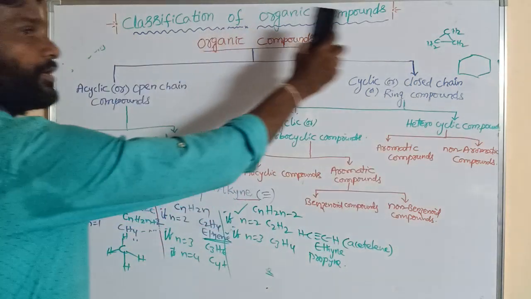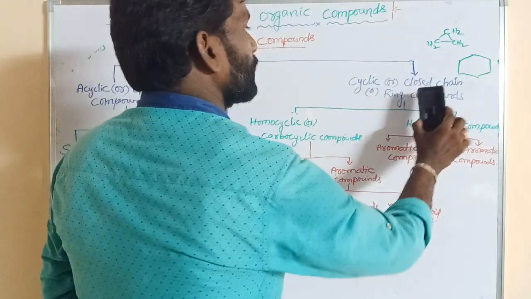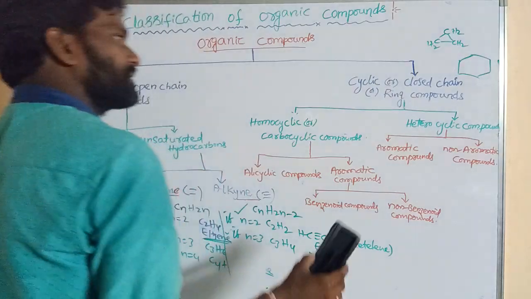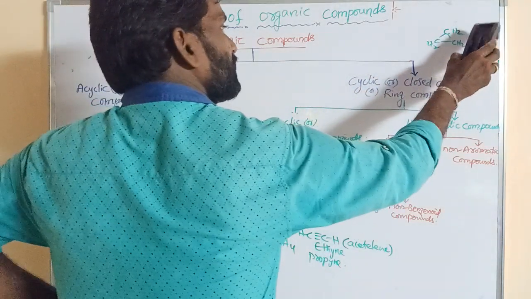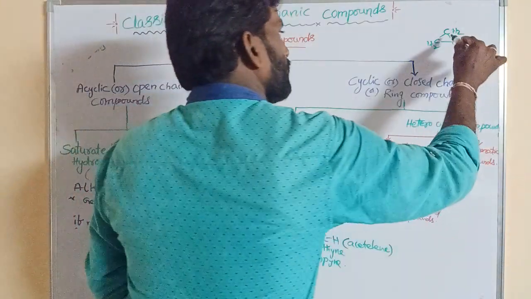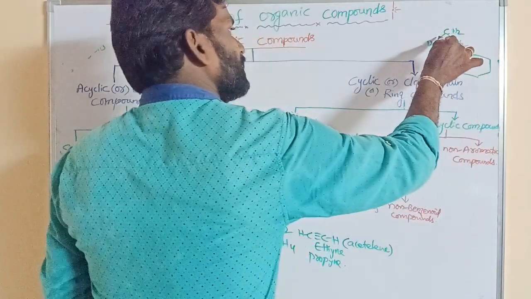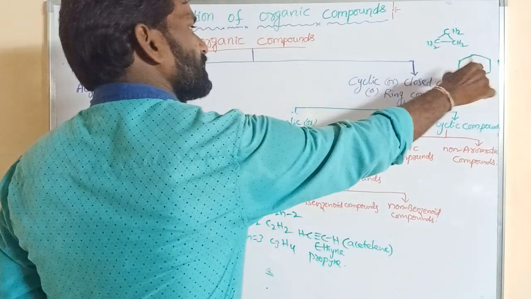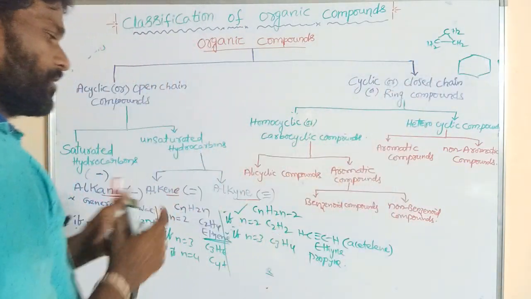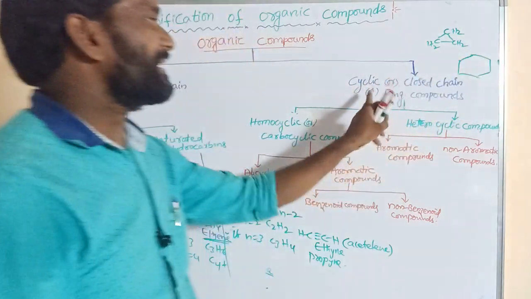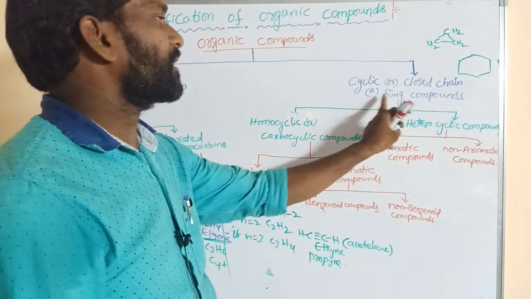Next, I am going to explain about cyclic or closed chain or ring compounds. This is the cyclic structure. So all these are closed systems. Each carbon is connected with another carbon. This is a closed system. Similarly, this also. Now I am going to explain about cyclic or closed chain or ring compounds.